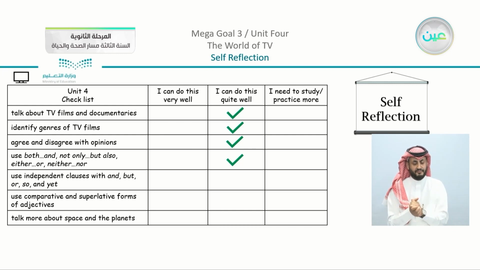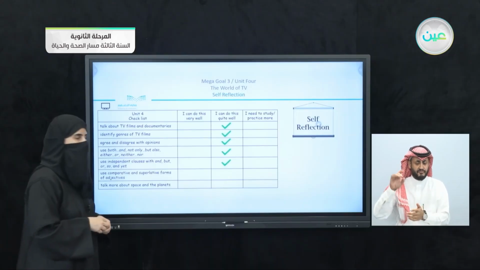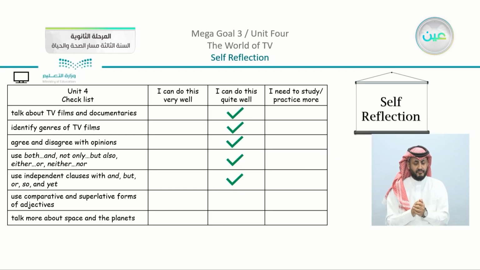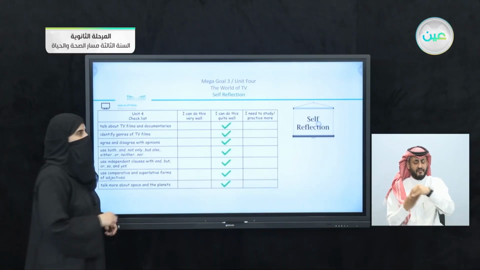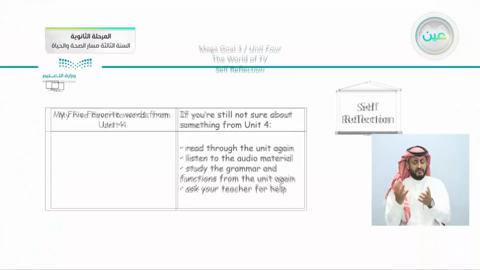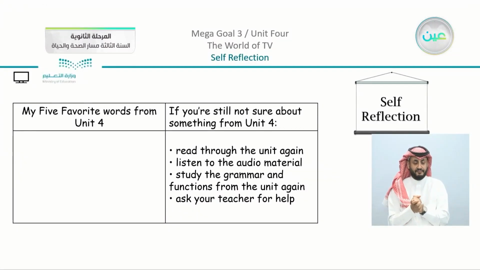We have also use independent clauses with and but, or so and yet. All of these, we can use them in sentences. So this was quite easy to apply. We have to use comparative and superlative forms of adjectives, and to talk more about space and the planets. So we can find that Unit 4 was actually an interesting unit to study.